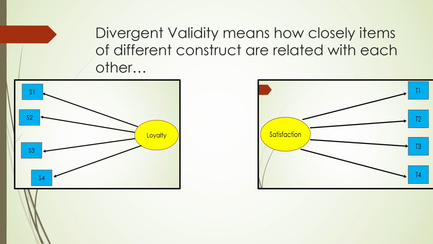Now, talking about divergent validity, say for example that loyalty has some statements and satisfaction has some statements. We want high correlation among the statements, among the items here. We want high correlation among the statements in this. But listen to me carefully. We want low correlation between the statements S and T. We require low correlation. So the definition goes this way: divergent validity means how closely items of different constructs are related to each other. We want low correlation among these statements. If we achieve low correlation, then we have achieved divergent validity.